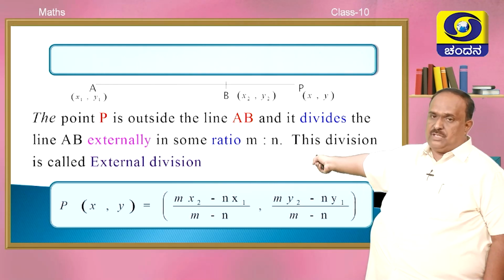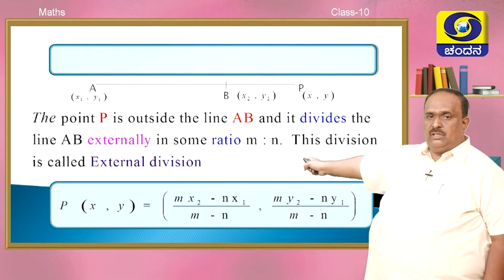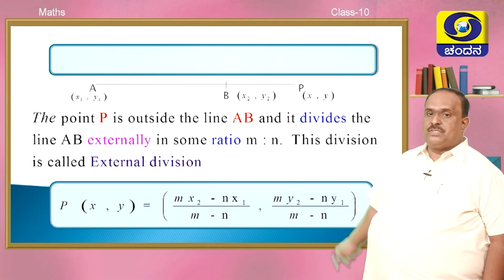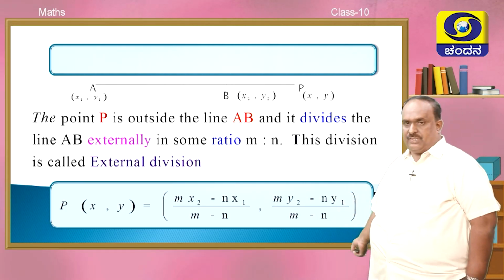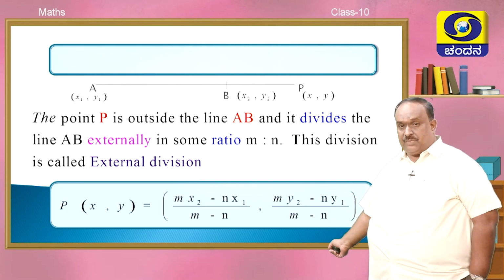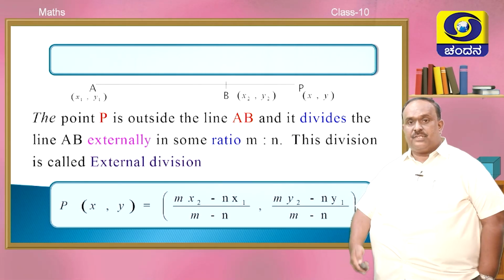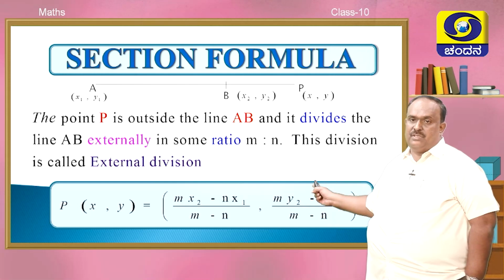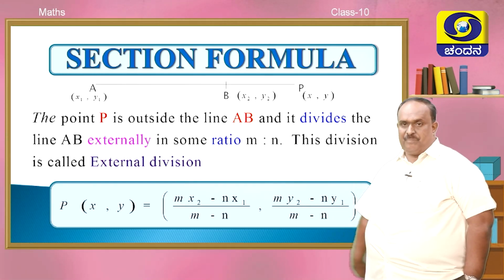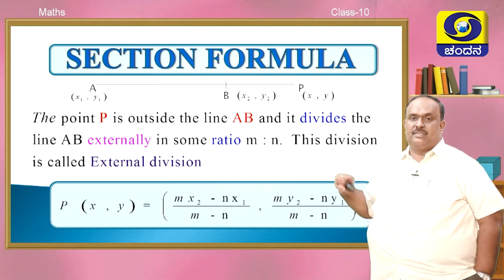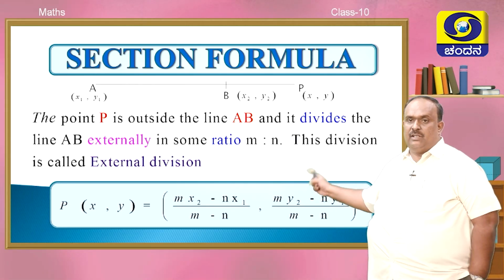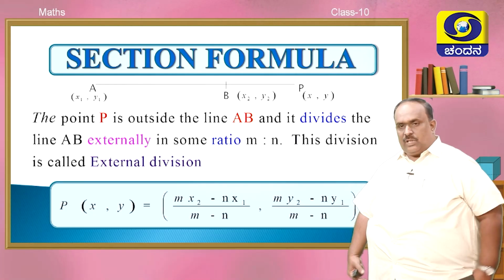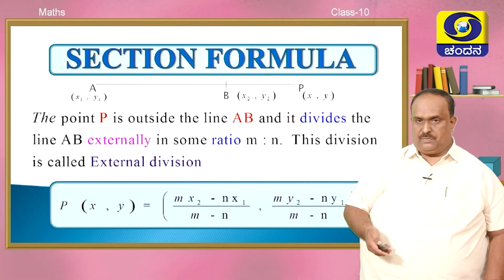Ratio, M is to N. The ratio changes. This division is known as external division, and this is the formula for external division, and this is not there in your syllabus. But know this is the section formula for external division. The only difference is minus. There, internal plus, external minus. Okay, section formula for internal division.